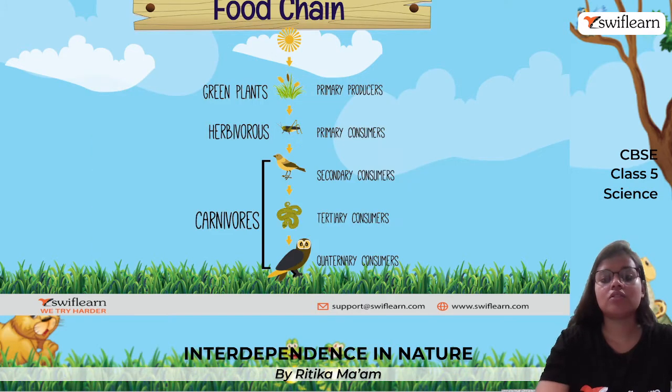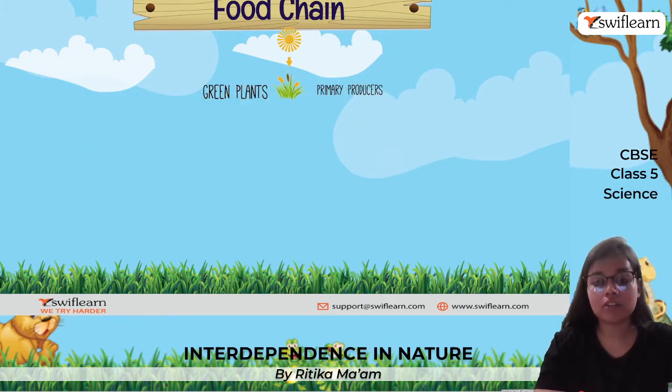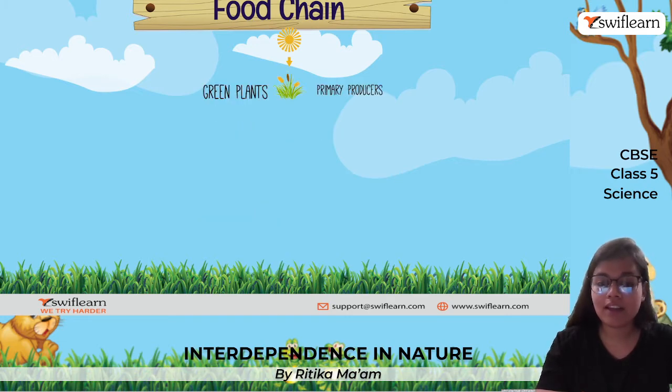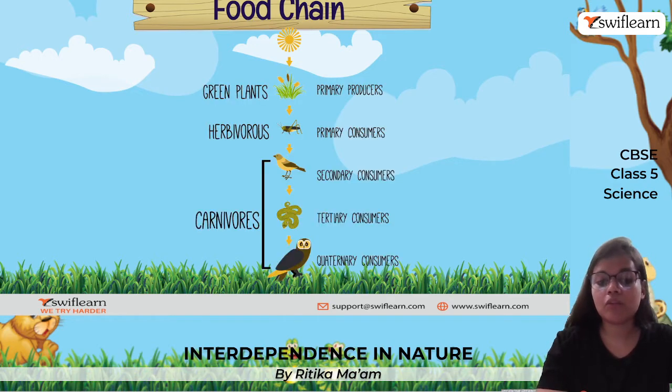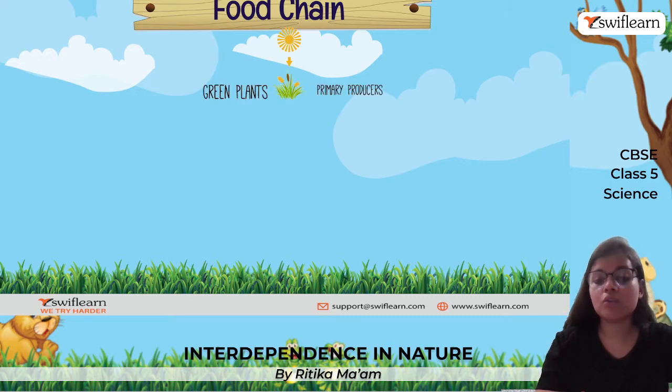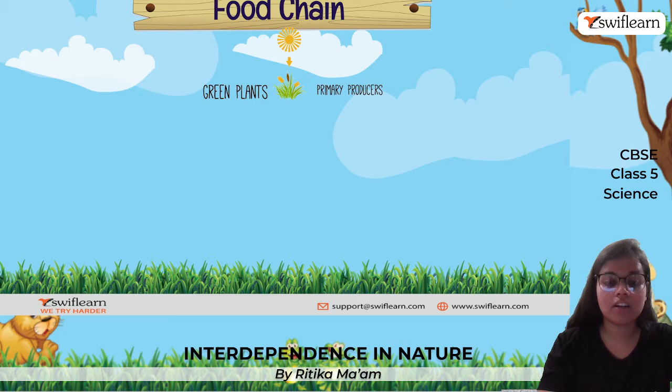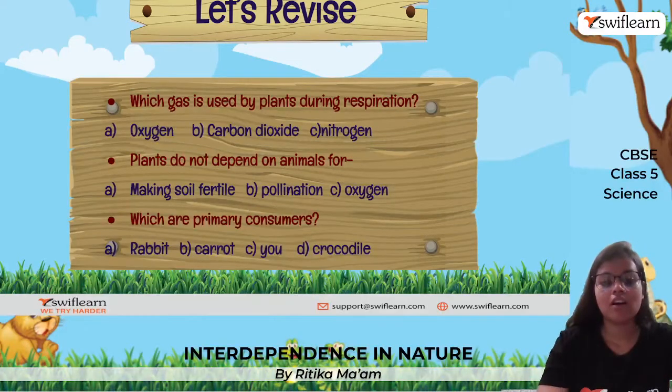So green plants are primary producers. Then we have herbivores, which are primary consumers, and after the herbivores we have carnivores, which include secondary consumers, tertiary consumers, and quaternary consumers.